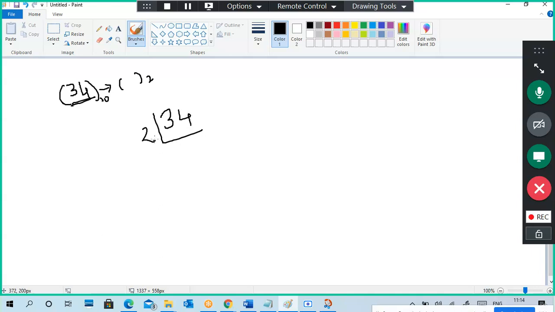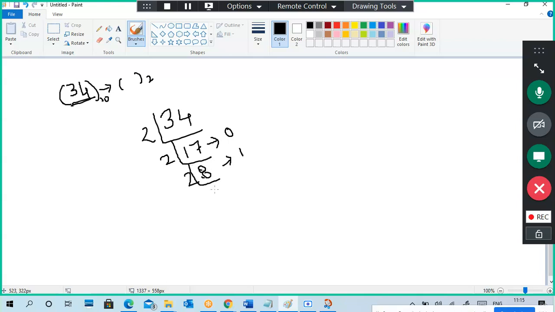So this is 17, right? And no remainder, so it becomes 0. Next, again I will divide. It is 16, it means 2 into 8 is 16, and the remainder is 1.